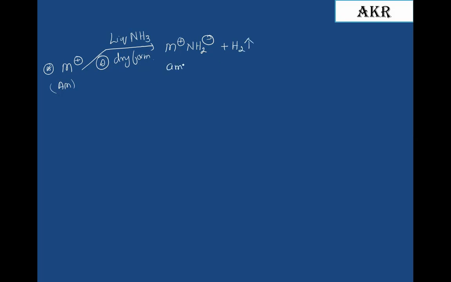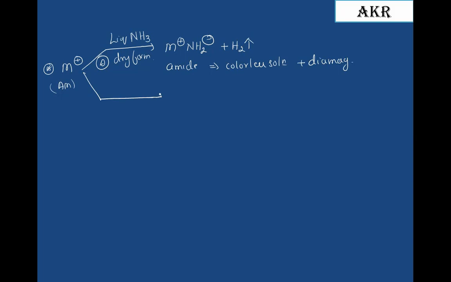It is an amide, and it is a colorless solution. There is no free electron, therefore it is diamagnetic in nature.